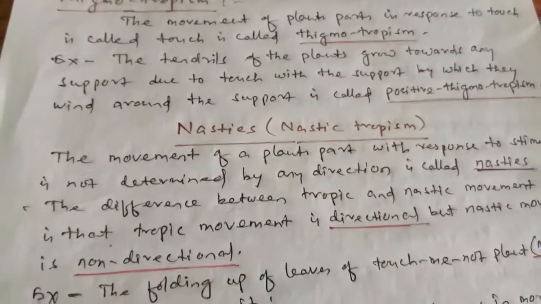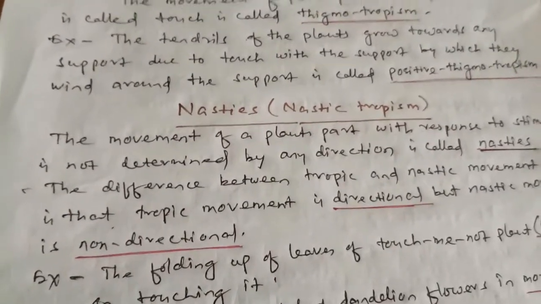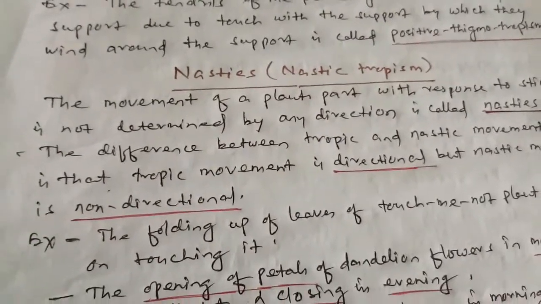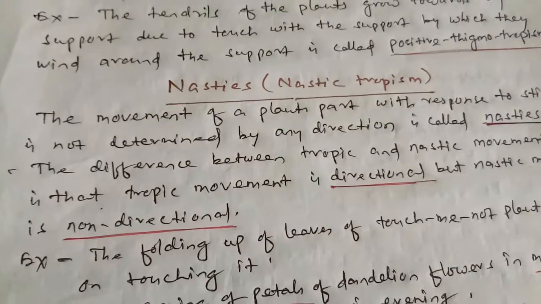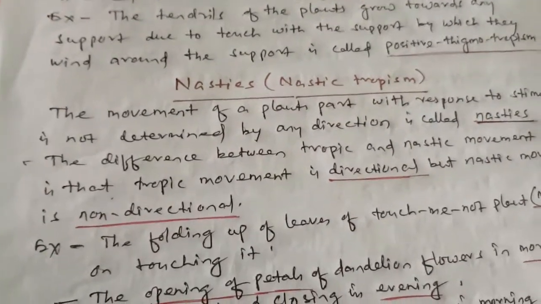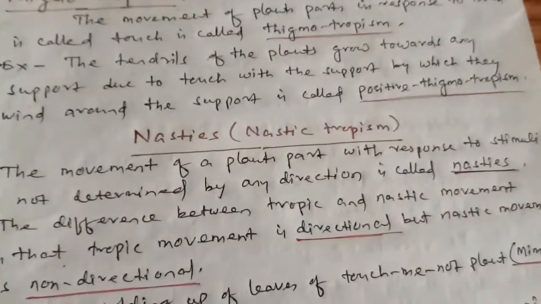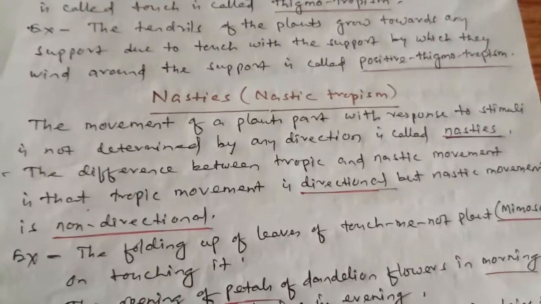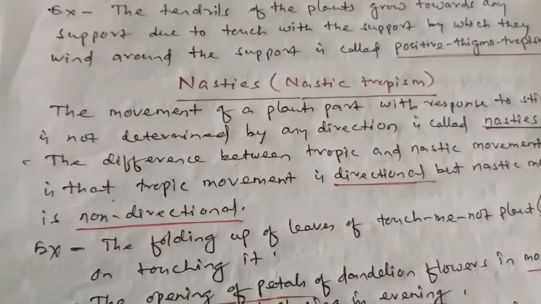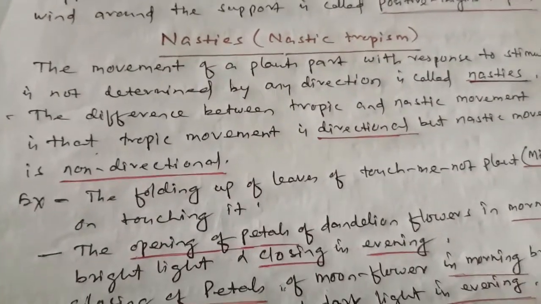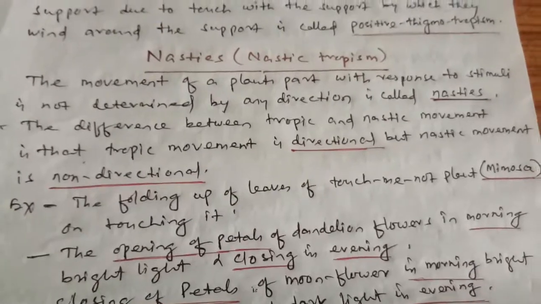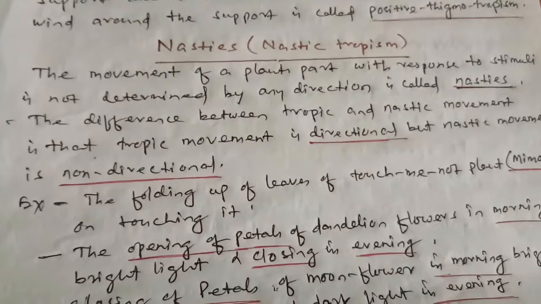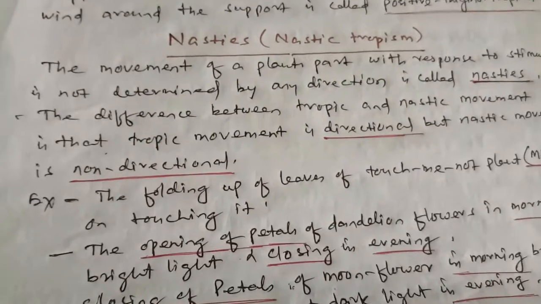Students, the second type of movement is nastis or nastic movement. The movement of the plant's part in response to stimuli that is not determined by any direction is called nastis or nastic movement. The difference between tropic and nastic movement is that the tropic movement is directional, but the nastic movement is non-directional. Example, students, the folding of leaves of the touch-me-not plant, Mimosa pudica, on touching it, because when we touch Mimosa pudica, the leaves are folded up.